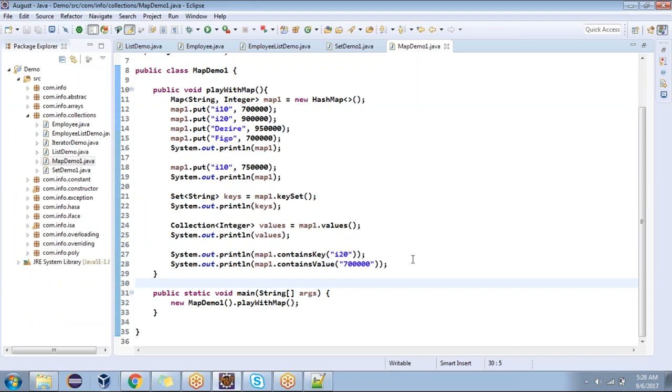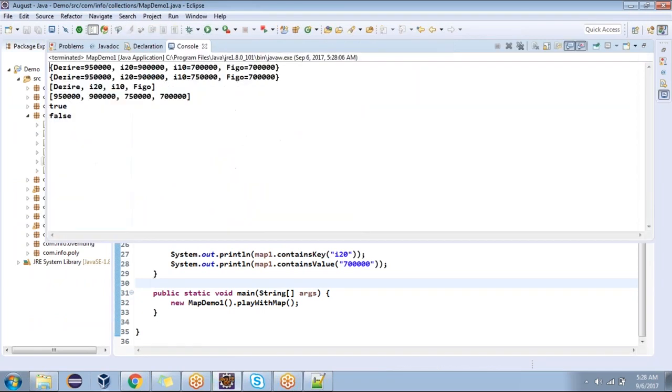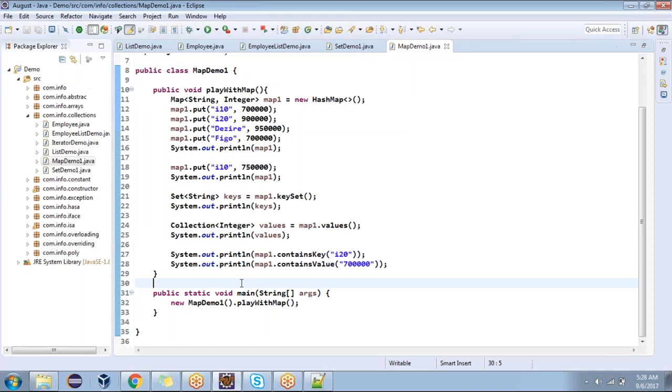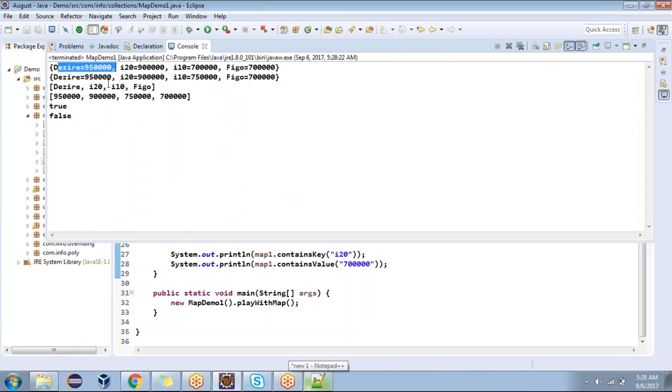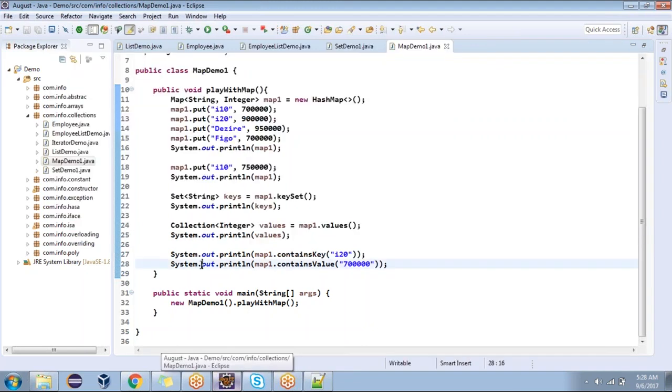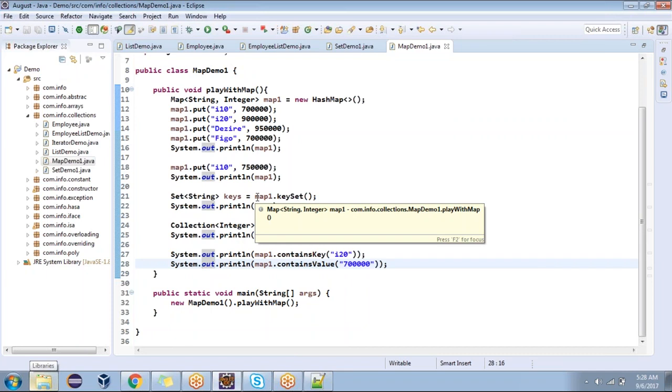This is about map. If you observe this, is it an ordered group or not? What is stored first? I10 is stored first, but the output shows something else. Do you think that's an ordered group? No, it's not an ordered group. Map is all the same, like set only. Not in order.